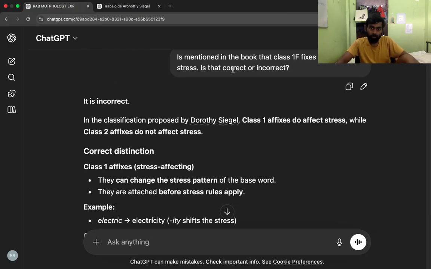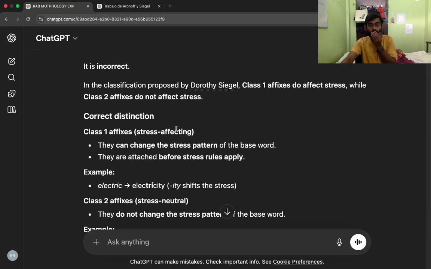Now, it's mentioned in the book that Class 1 affixes do not affect stress. Is that correct or incorrect? So, the response is that it's not correct actually. The book mentions that incorrectly. It is incorrect. In the classification proposed by Dorothy Siegel, Class 1 affixes do affect stress, while Class 2 affixes do not affect stress. Correct distinction.